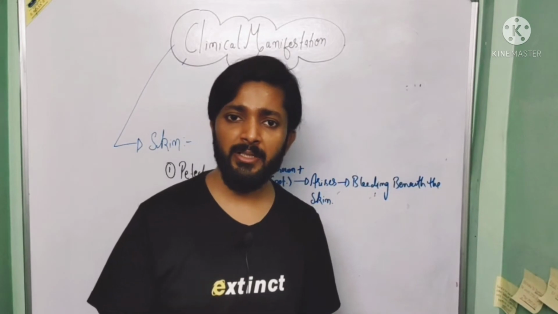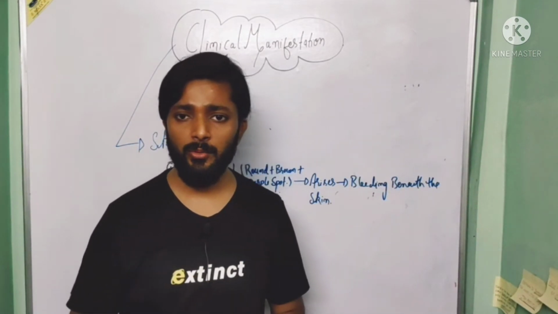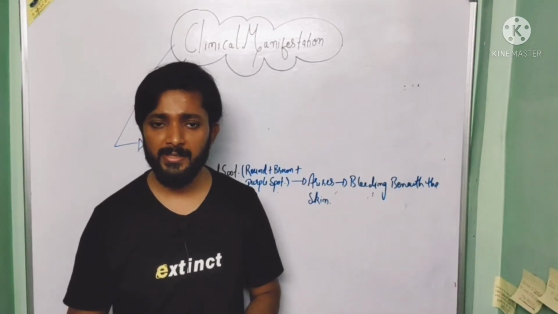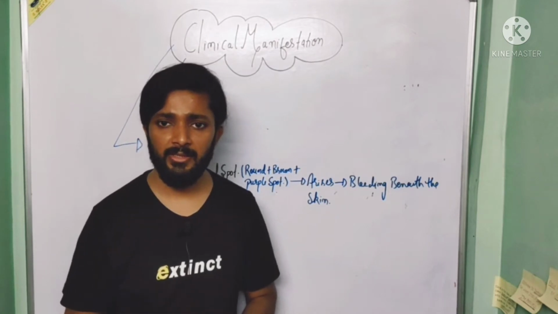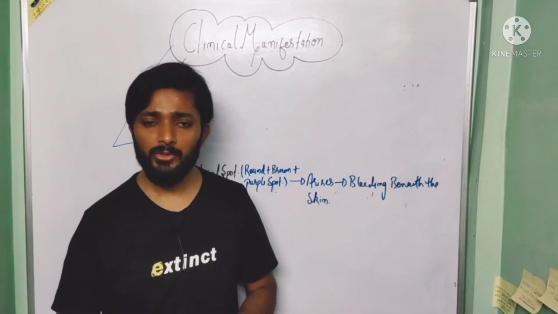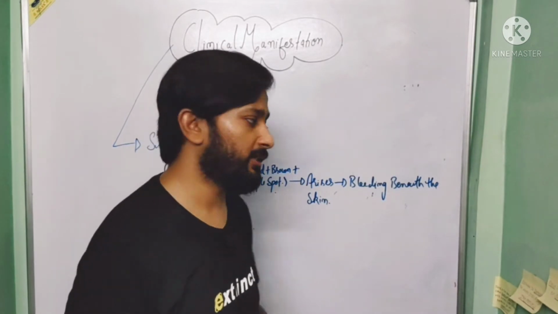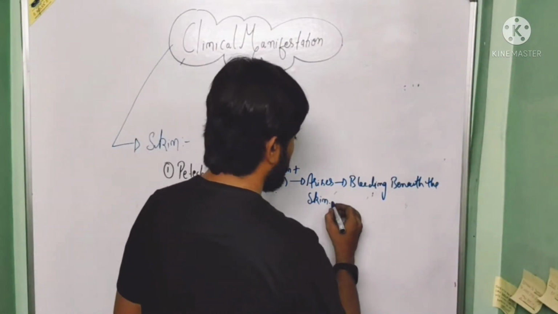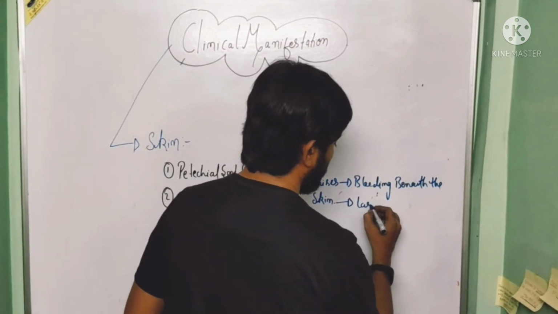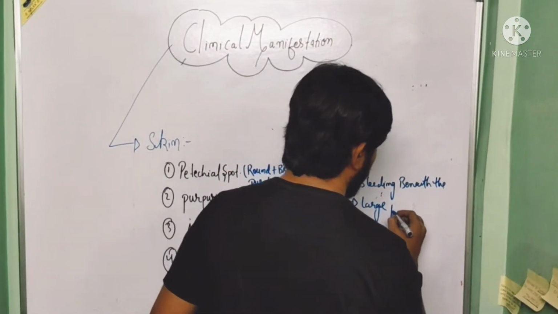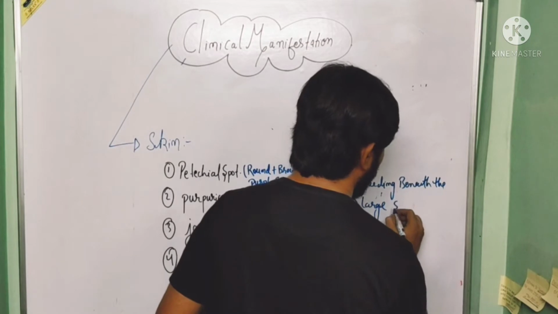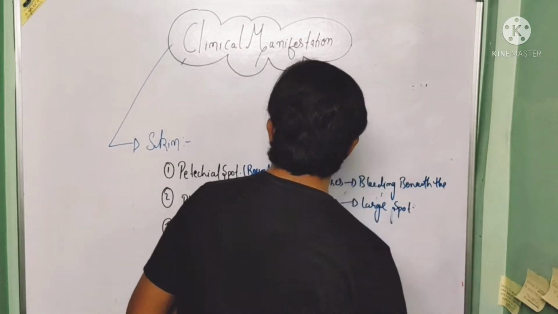So small petechial spot arises due to the trauma, and large petechial spot arises due to the cardiovascular disease and the bleeding disorder. So in case of infective endocarditis, the petechial spot is usually the large petechial spot. So this petechial spot is actually the large petechial spot. So this is all about the petechial spot.